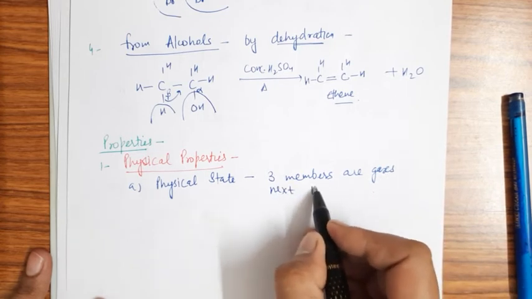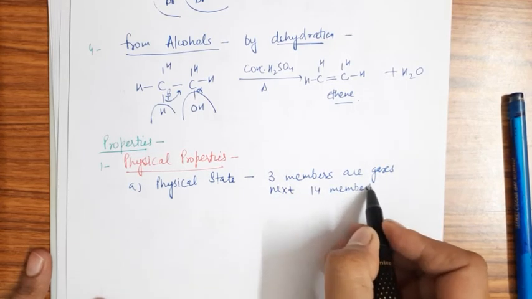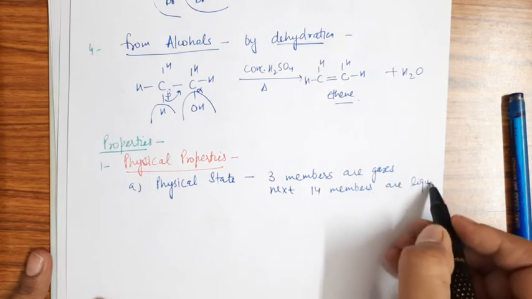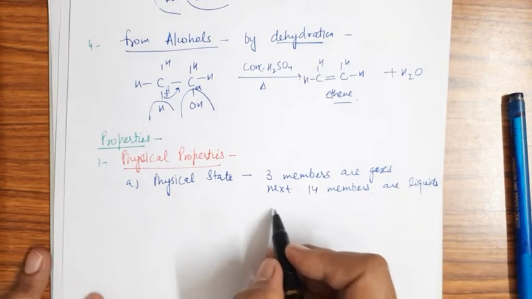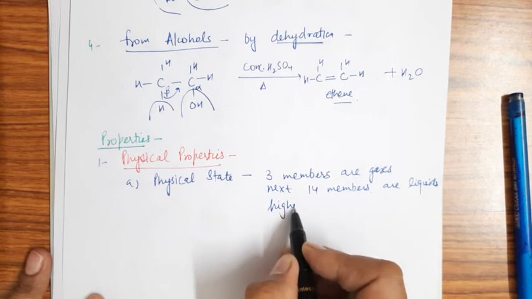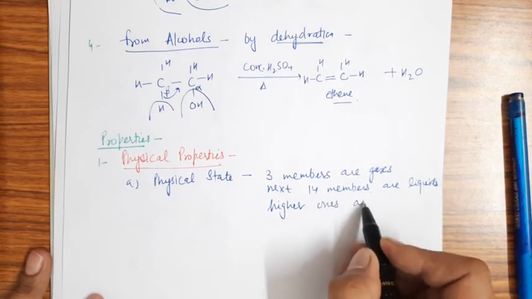Next 14 members are liquids. Again, the reason is because of the presence of weak van der Waals forces, and higher ones are solids, right?